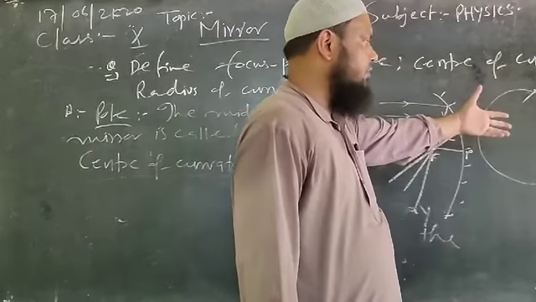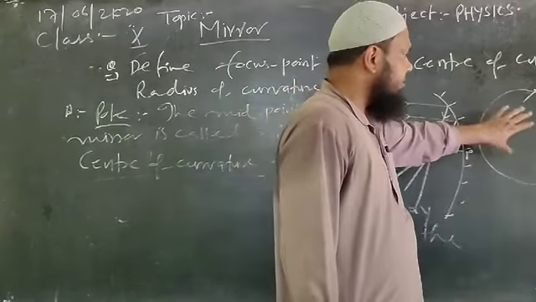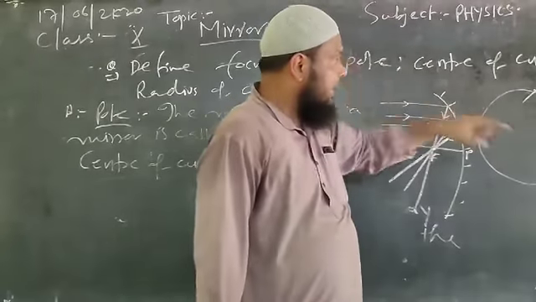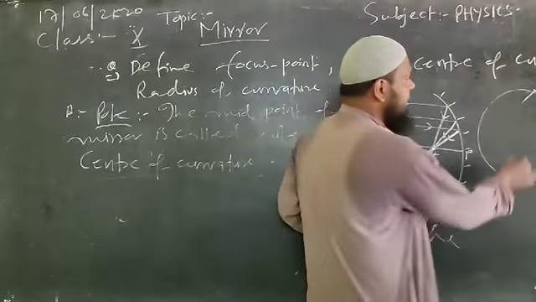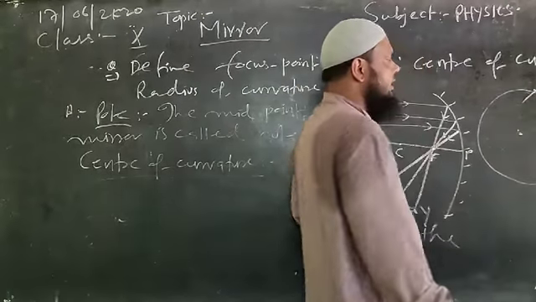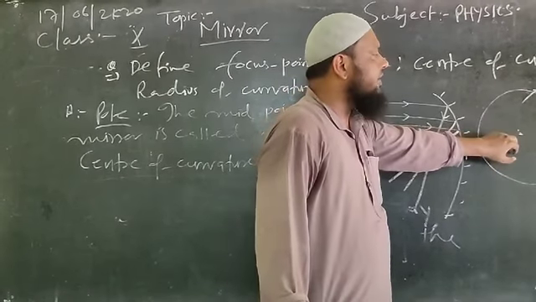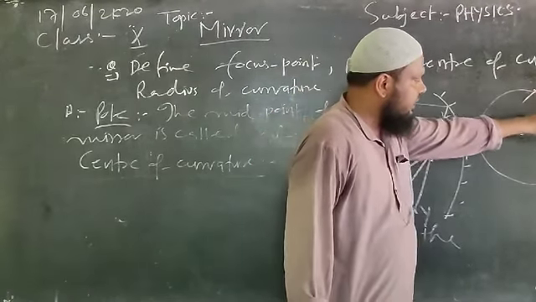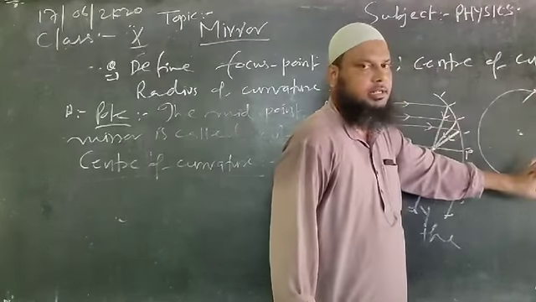Simply this way we can have the formation of a spherical mirror. Here what we have to keep in mind is that if we are taking a hollow sphere, there will be a center point. This center point will be treated as the center of curvature for this formed spherical mirror. Clear?